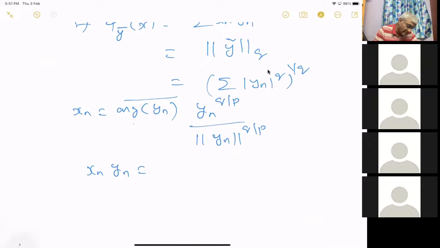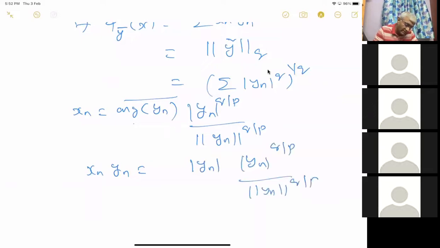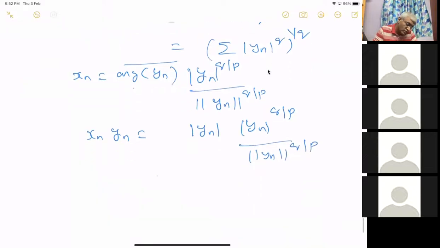So I will remove this. Mod yn plus yn. So here I should have mod yn power q by p by norm yn power q by p. So this is equal to mod yn power 1 plus q by p, which is just q.